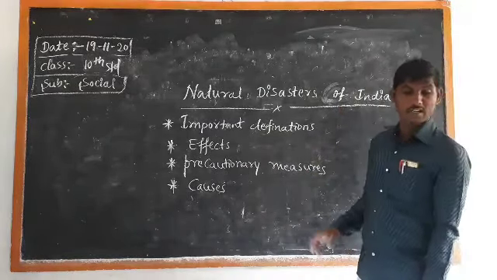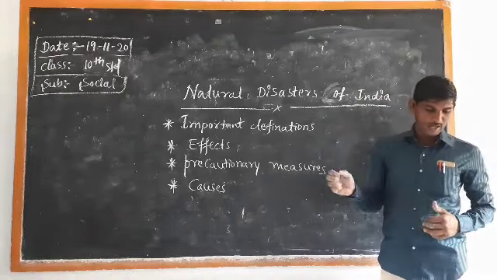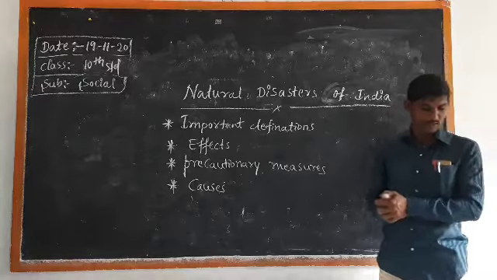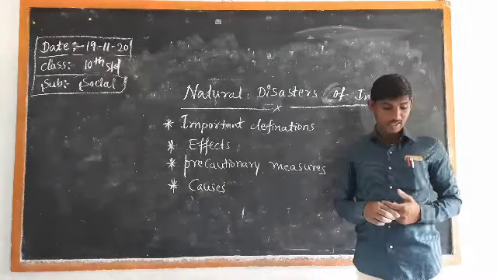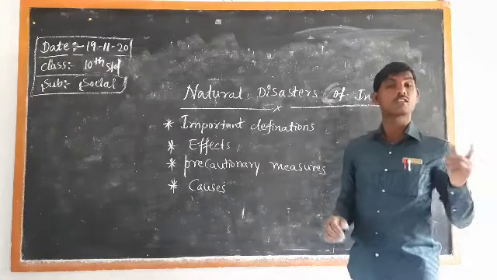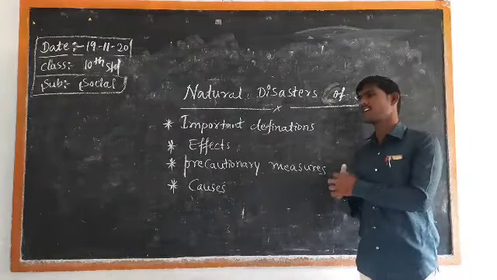In our textbook, only 5 are given. Which are the 5? Earthquakes, floods, landslides, cyclones, and finally coastal erosion. So these different kinds of natural disasters we have to observe in this class. First of all, we have to understand the important definitions.